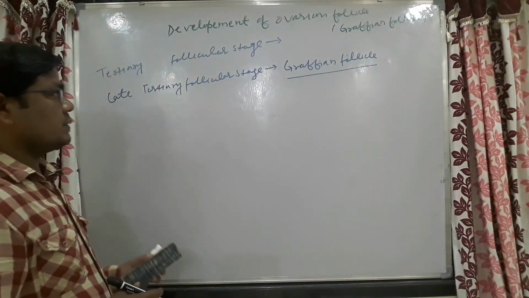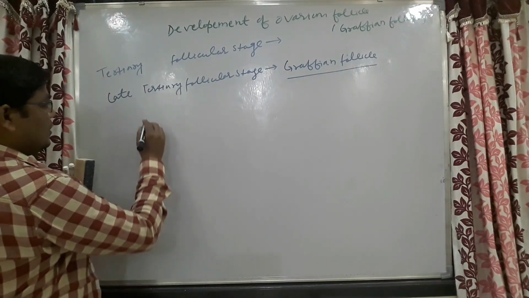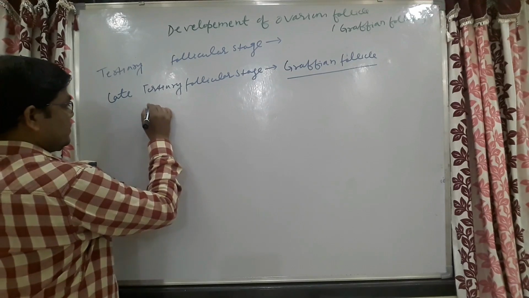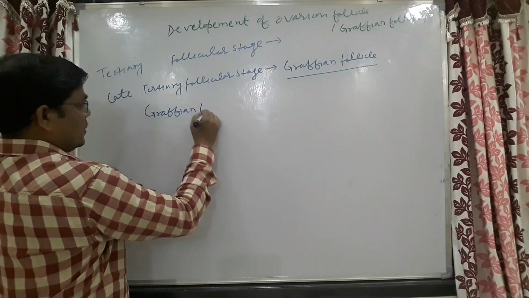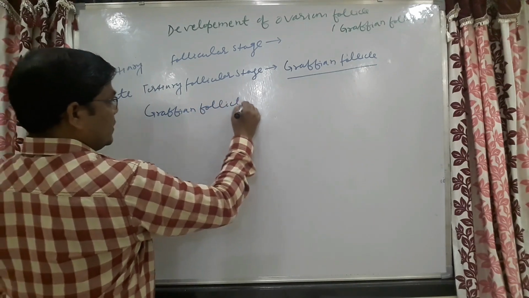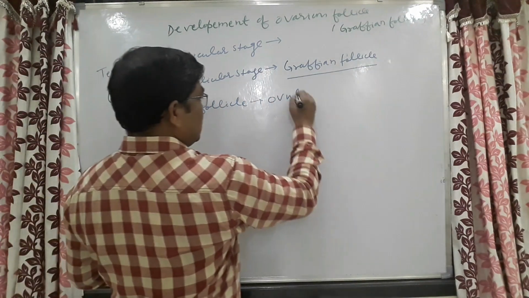Now the release of the Graafian follicle has occurred. That means ovulation has occurred.